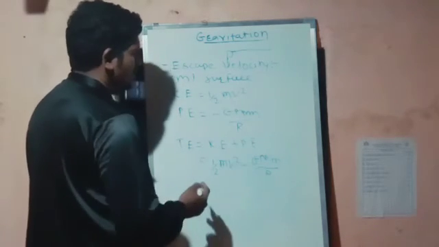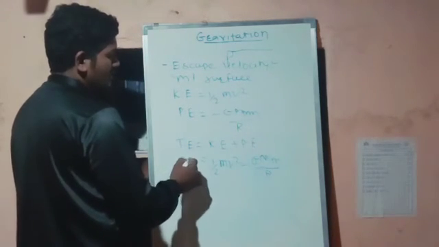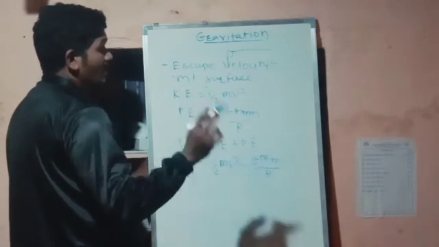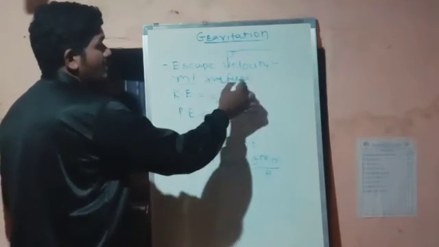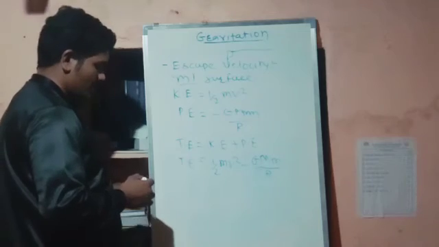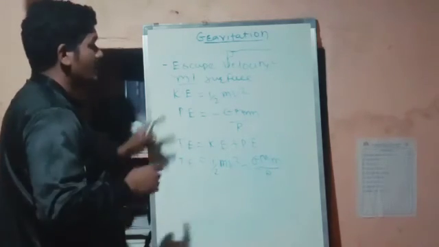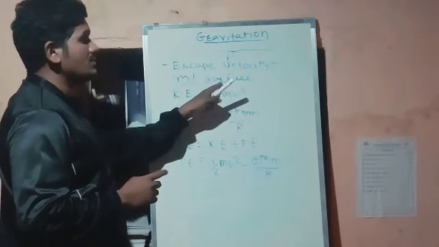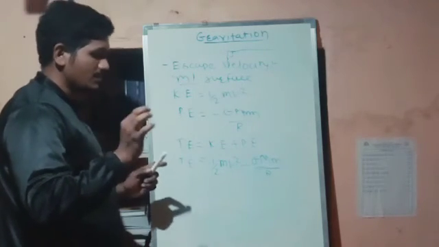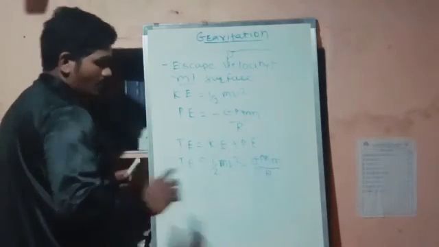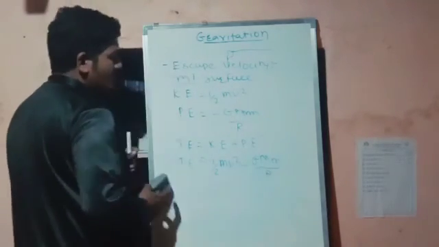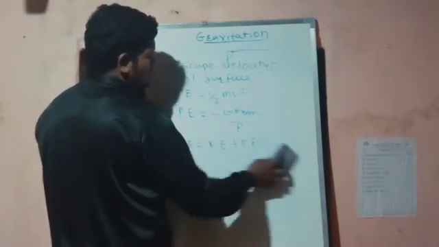So this is the total energy when the mass m is on the surface of the Earth. This is the first case.